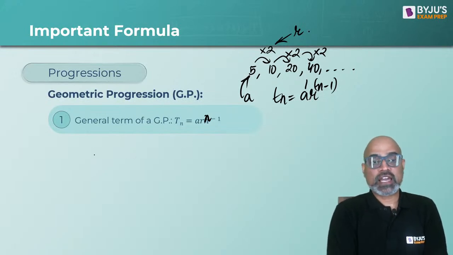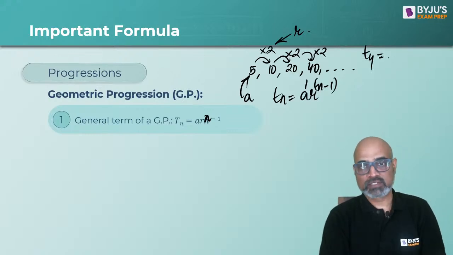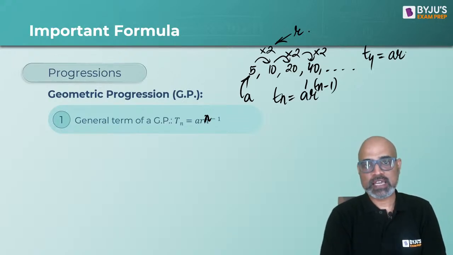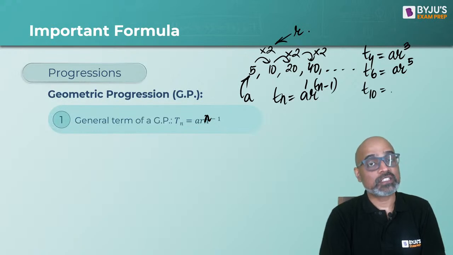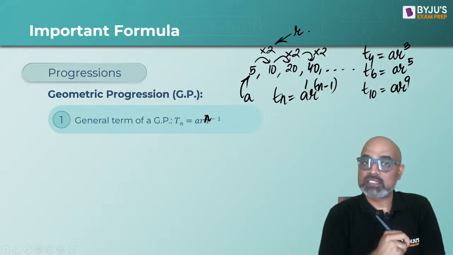So if I ask you what is the fourth term of a GP, general format, so we will say AR cube. If I ask you what is the sixth term, so you will say AR to the power 5. If I ask you what is the 10th term, so you will say AR to the power 9. Again, here is a pattern.